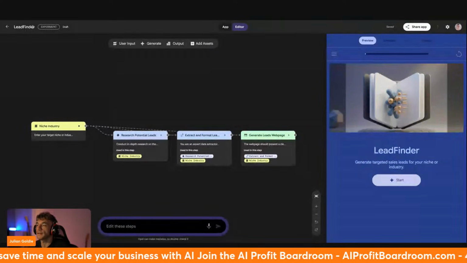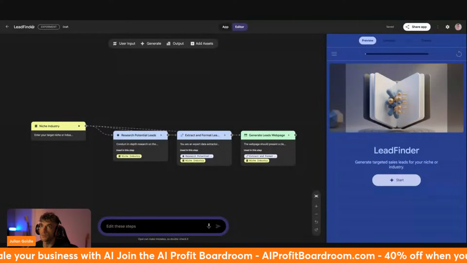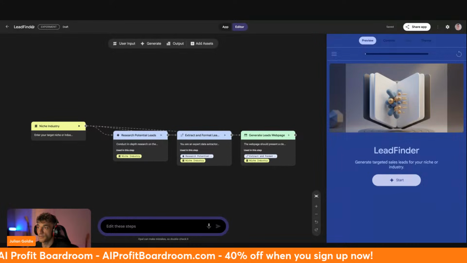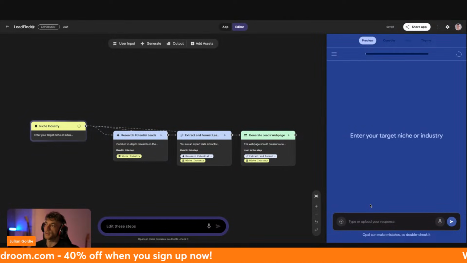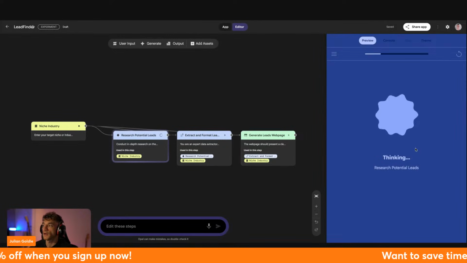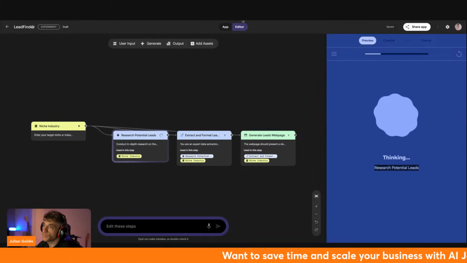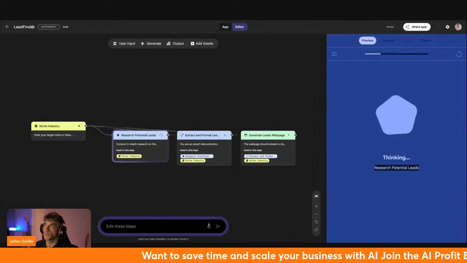So now we've got the lead finder tool generated with Google Opal as well. Again, you can see how easy this is to build out, and we can just start testing the MVP over here. All right, so target niche or industry, and put SEO, and then it will start researching potential leads. It might not work first time around. That's okay. We tweak, we adapt, we improve, and we go from there, my friends.